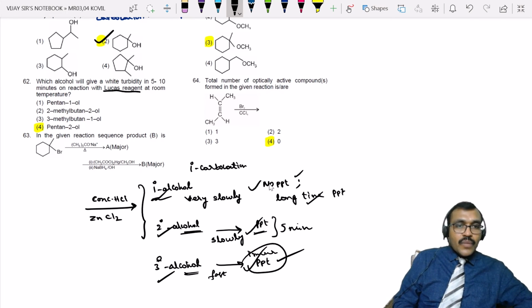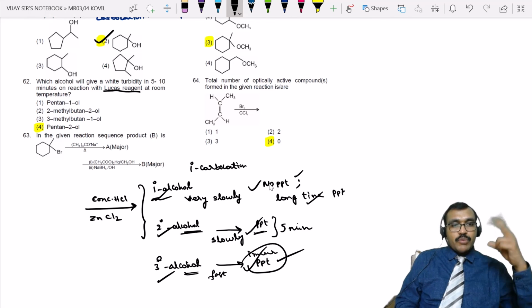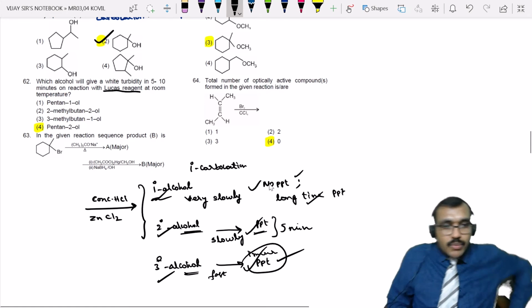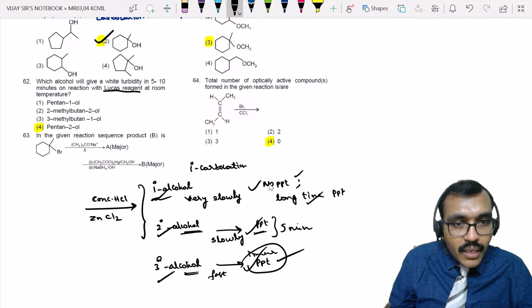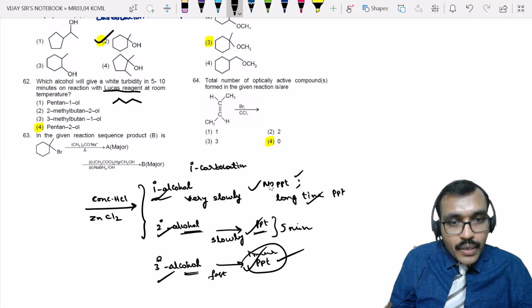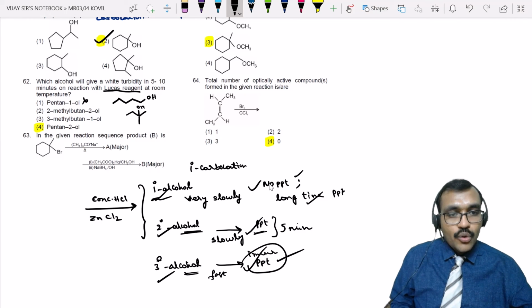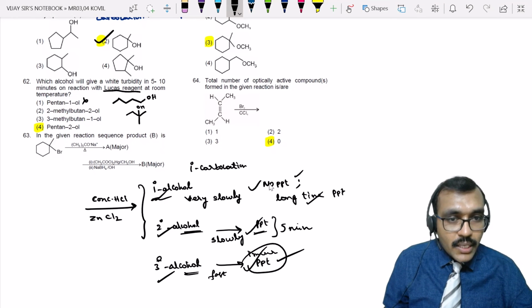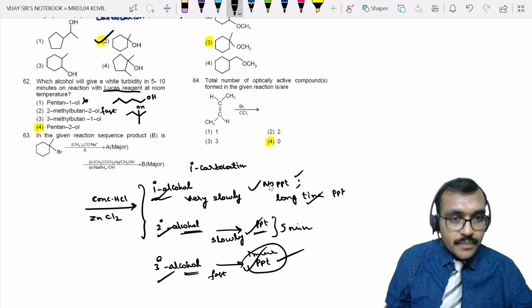Now the question is, which alcohol gives a white precipitate in 5 to 10 minutes? 5 to 10 minutes means it must be a secondary alcohol. Option 1, pentan-1-ol: 1, 2, 3, 4, 5. So it is a primary alcohol. 2-methylbutan-2-ol: butane 1, 2, 3, 4, with methyl and the OH group at the second position. It is a tertiary alcohol. The reaction occurs vigorously; here it is a fast reaction.